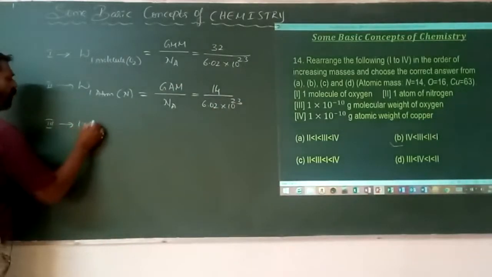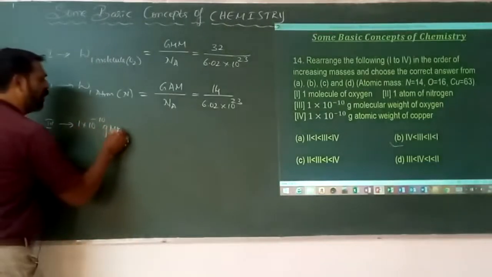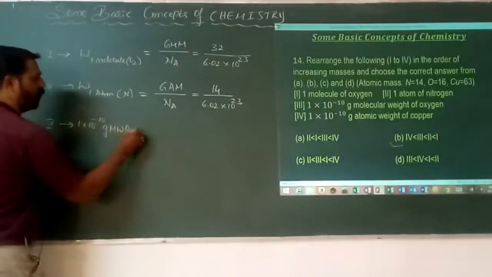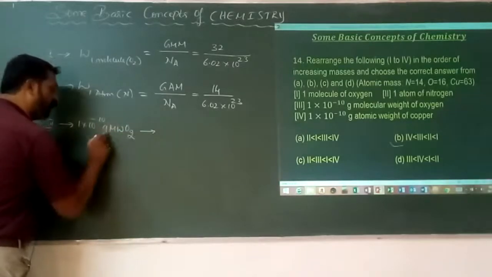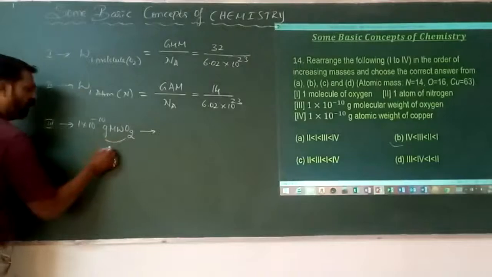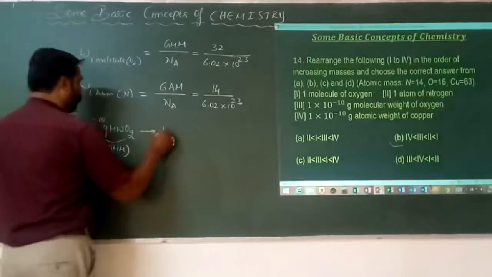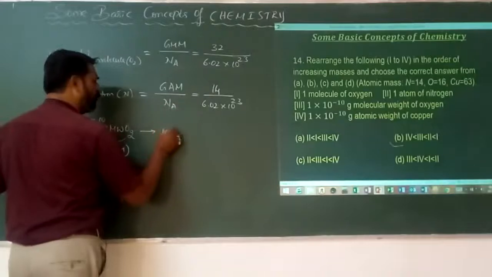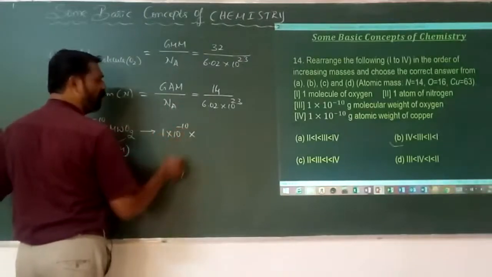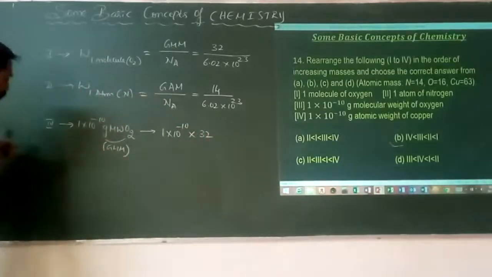1 into 10 to the power of minus 10 gram molecular weight of which one? Oxygen. Gram molecular weight is nothing but gram molecular mass also. Means 1 into 10 to the power of minus 10 into what's the gram molecular mass or weight of oxygen? It is 32. Next, last.